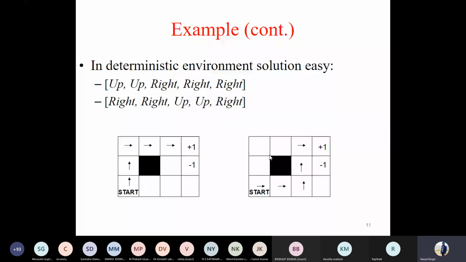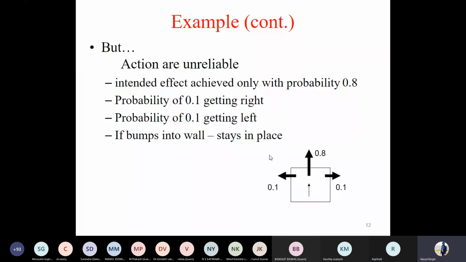Now, in the real world, the environment is not always deterministic. What if it is stochastic? For every movement, there is a probability associated with it.